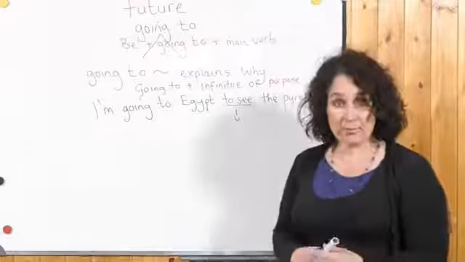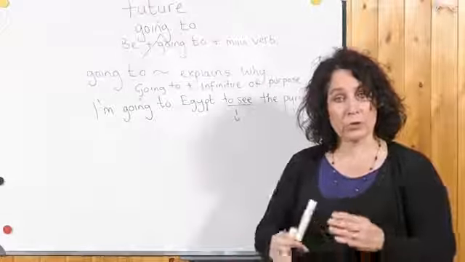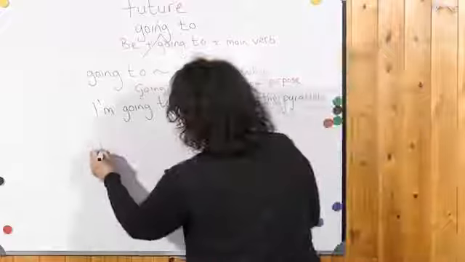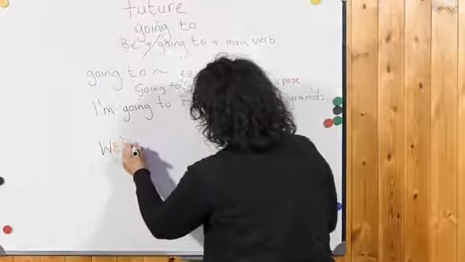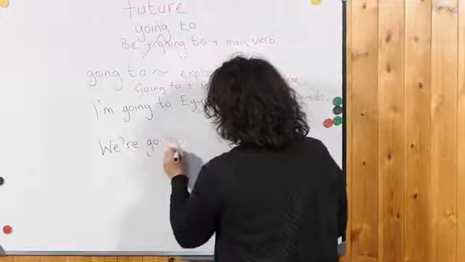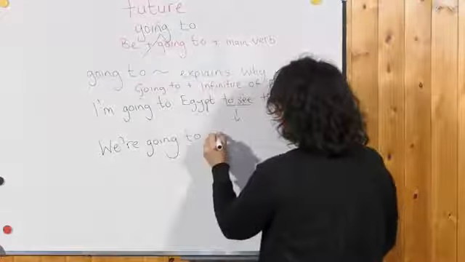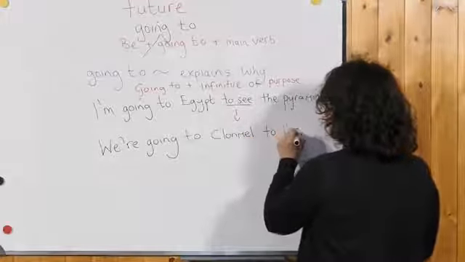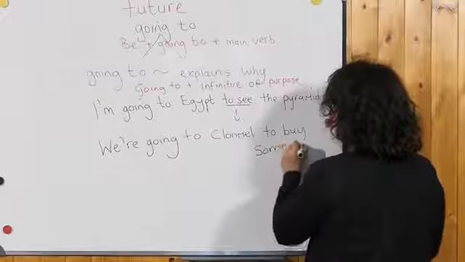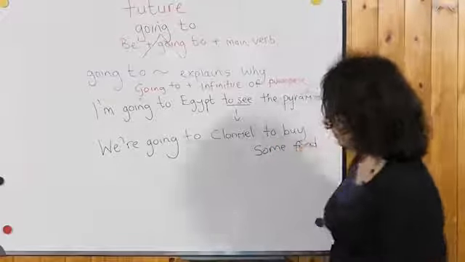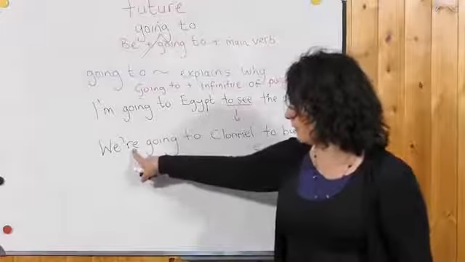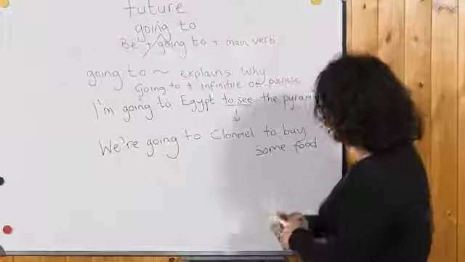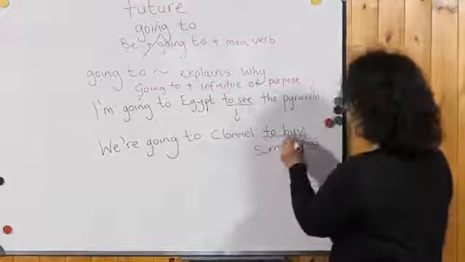Okay, so another example of using the future with going to plus the infinitive is maybe we're going to Clonmel to buy some food. So here we have going to for a future plan, and we are using the infinitive form of the verb buy here.